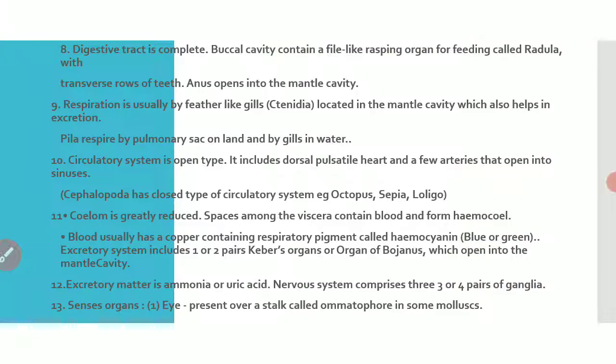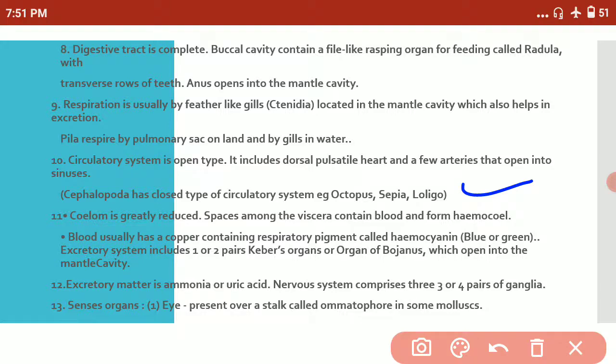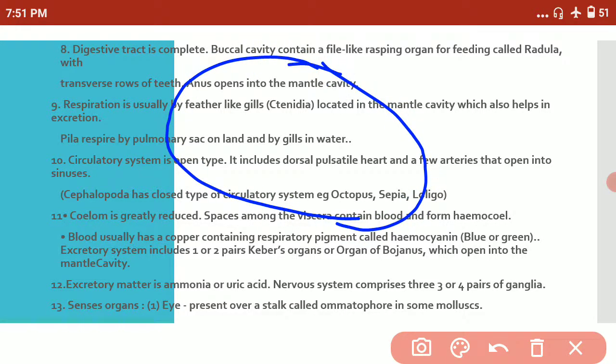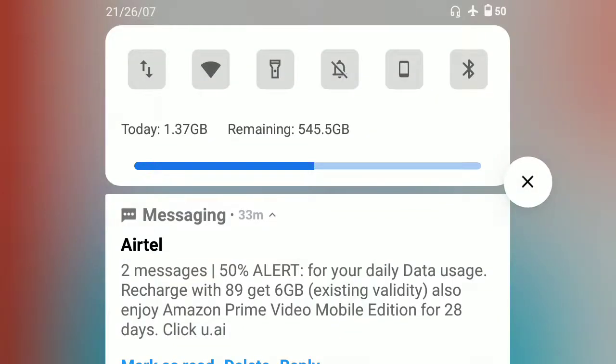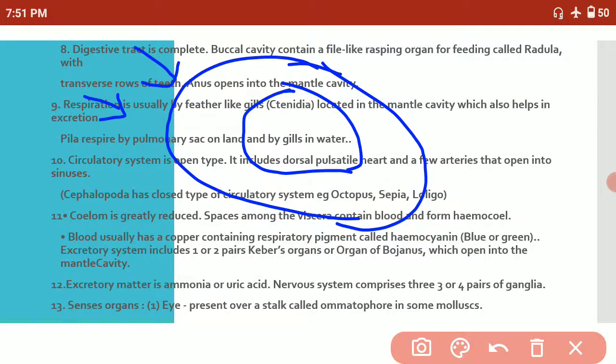Now coming to excretion, which is also very important in this phylum. For excretion they have Keber's organ and the organ of Bojanus. The organ of Bojanus is present just below the pericardial cavity, near the heart. Keber's organ collects the waste material and blood from all through the body and brings it to the pericardial cavity, the heart.